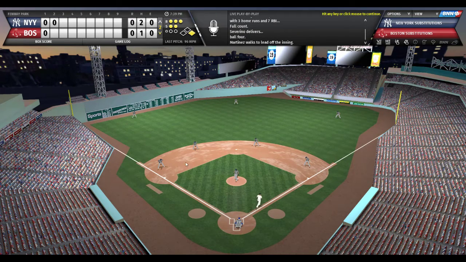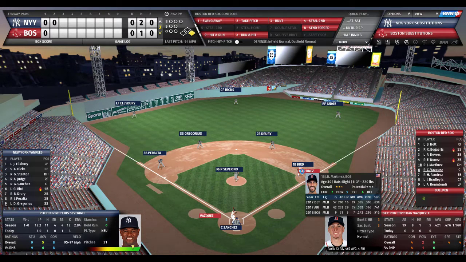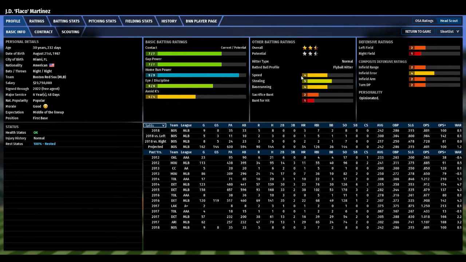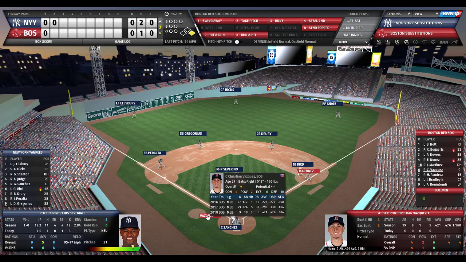And Martinez works a walk. Martinez not the speediest of runners, as you can see. 4 out of 10 speed, 5 out of 10 stealing ability, and a below-average base runner. Here's Christian Vasquez. Vasquez has been hot. He's hitting over .400, .421, 1 home run, 5 RBIs.